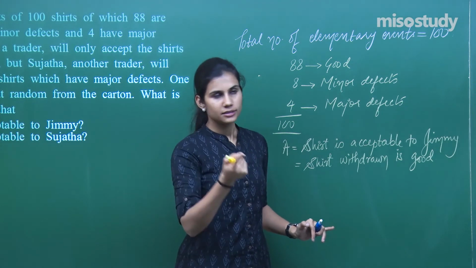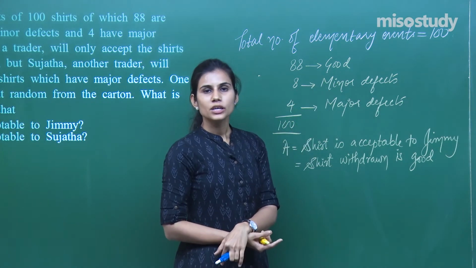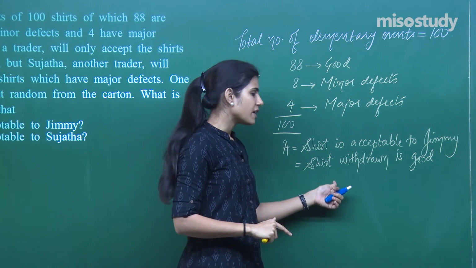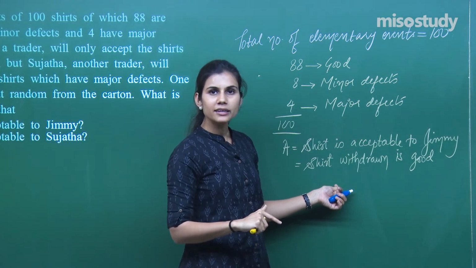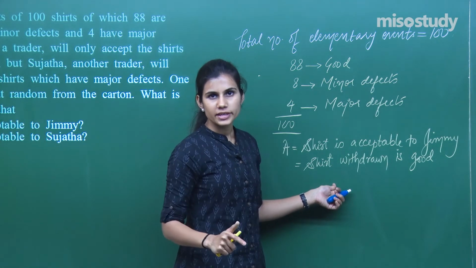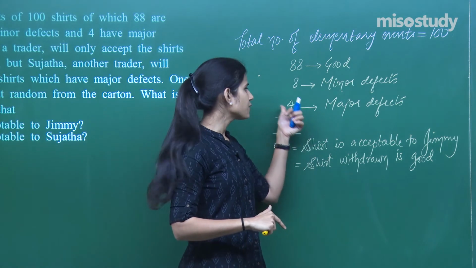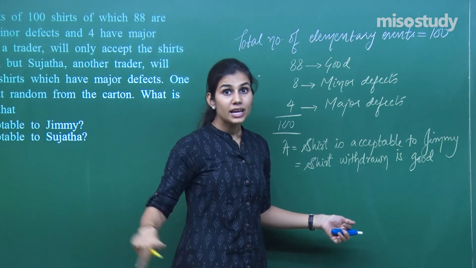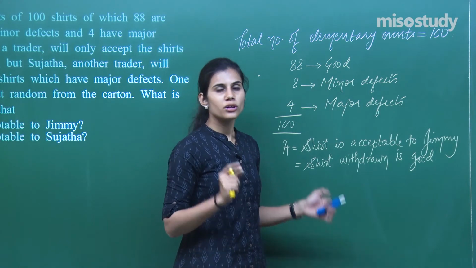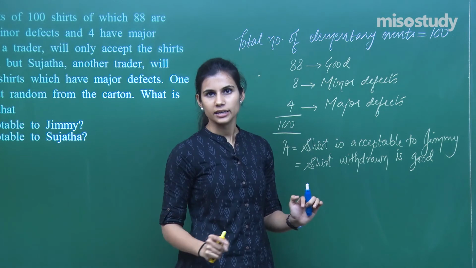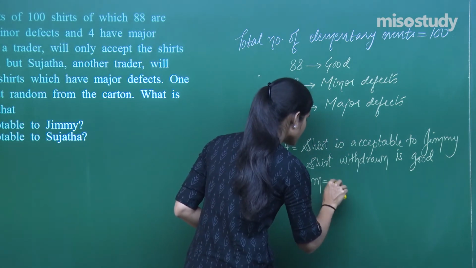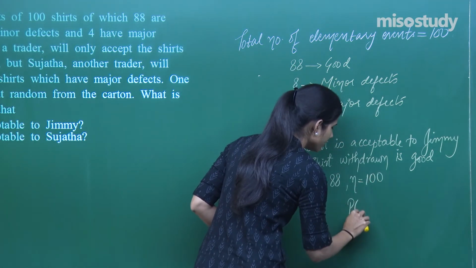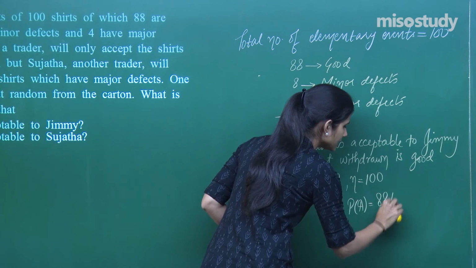Out of these 100, only 88 are good shirts. So out of my 100 possible outcomes, 88 possible outcomes are favorable to event A. If a shirt with a minor defect is withdrawn, that is not favorable to event A. If a shirt with a major defect, out of these 4 shirts, is withdrawn, then that outcome is not favorable to event A. But if any of the remaining 88 good shirts is withdrawn, that is going to be favorable to event A. So I have 88 favorable to event A and n is 100. So the probability of A is 88 upon 100.